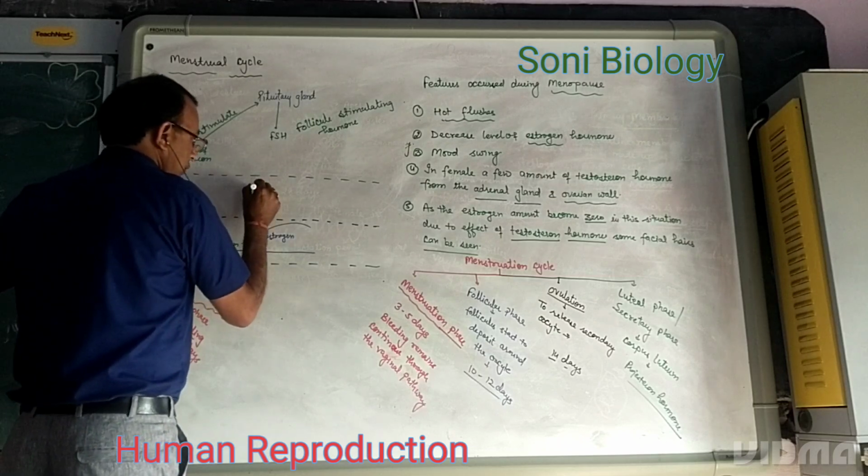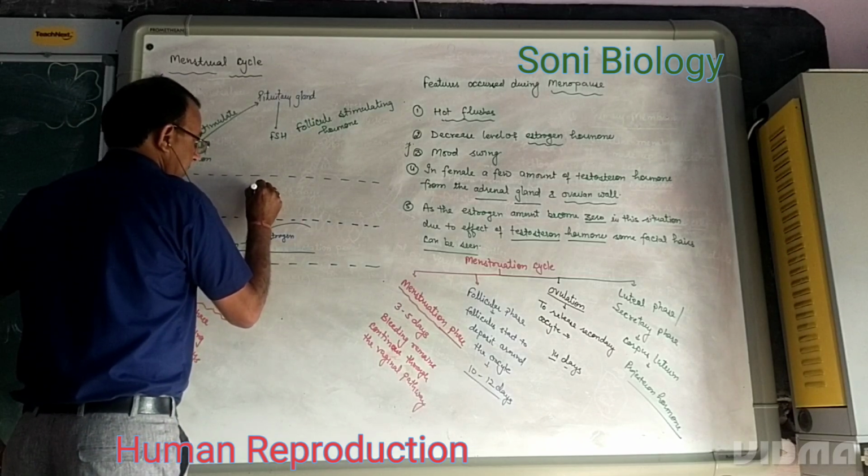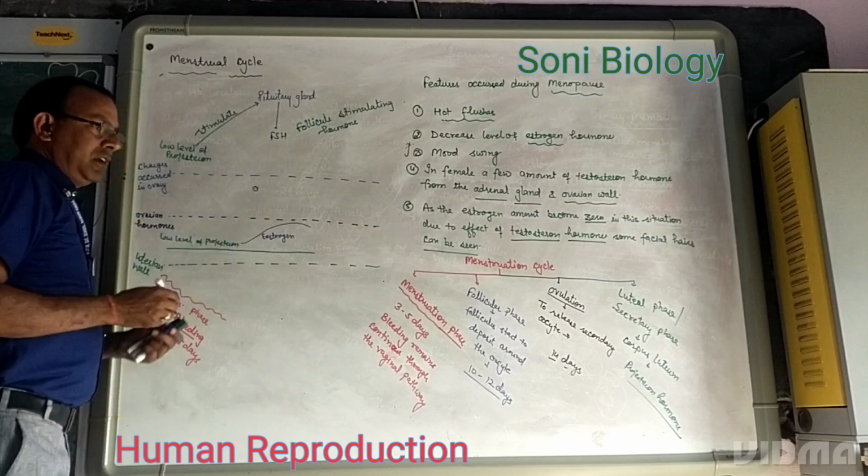In the ovary, first of all, the primary oocyte remains just like this.